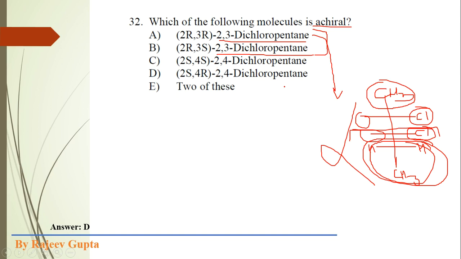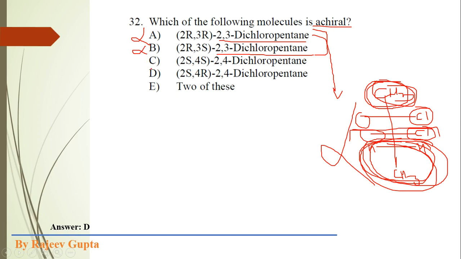Whatever the chirality descriptor is, R, S or S, R, a plane of symmetry will not be present in this type of molecule, because the terminal groups are different. This is a methyl group, this is an ethyl group. So options A and B we can cancel out.